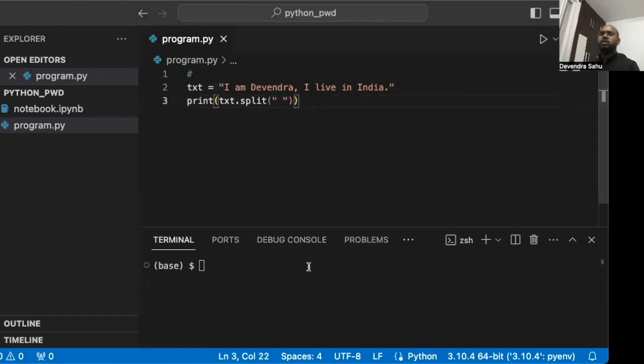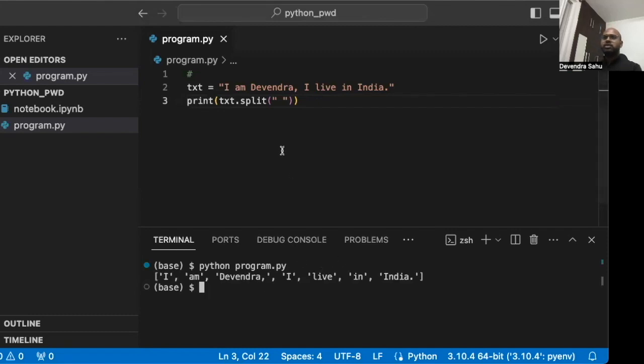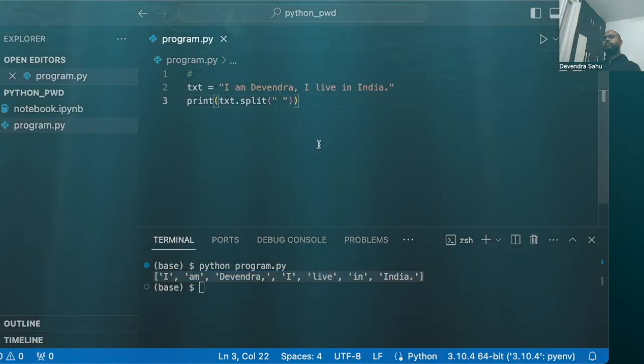Let's run it and see. What it does is it is splitting the string into words, and the split is on white space, right? So we can see here in the output that it has been split at white spaces, and each word is an item in the list. So this is what split does.